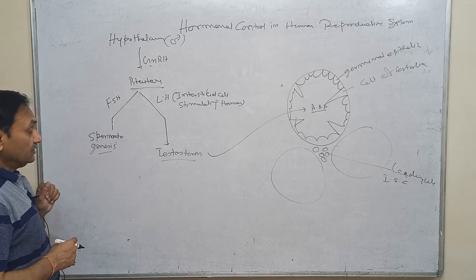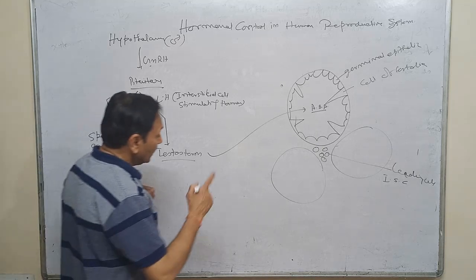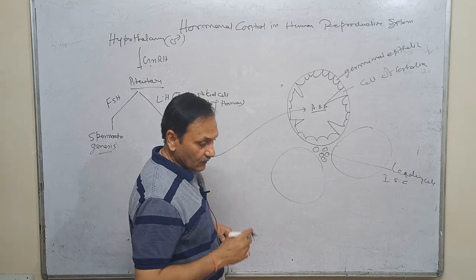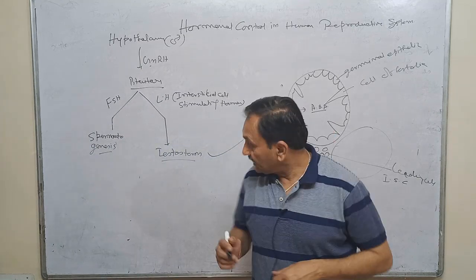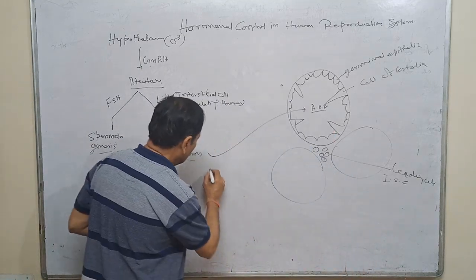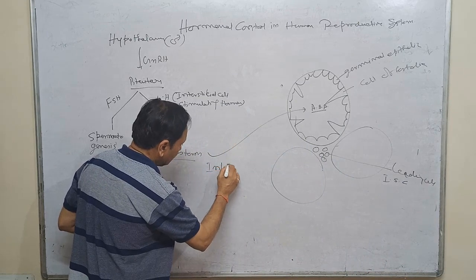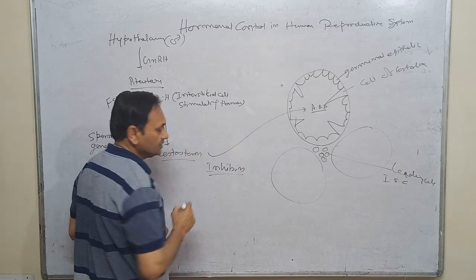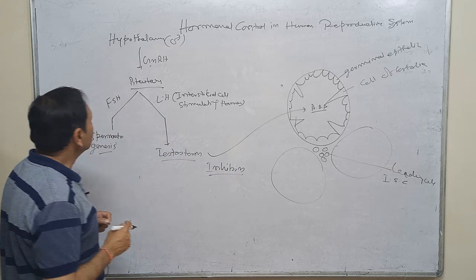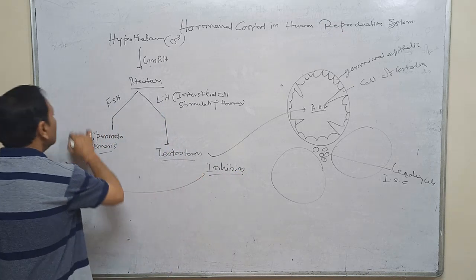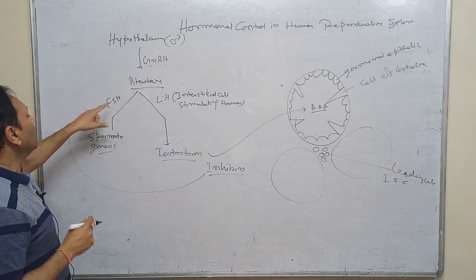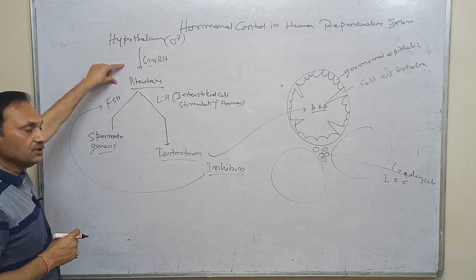In addition to that, another hormone called inhibin is also secreted, and it acts on FSH to reduce its concentration.